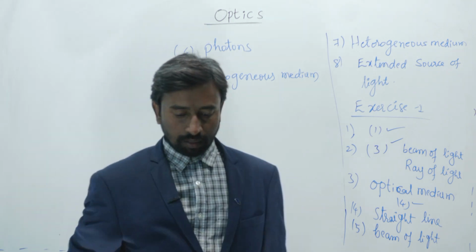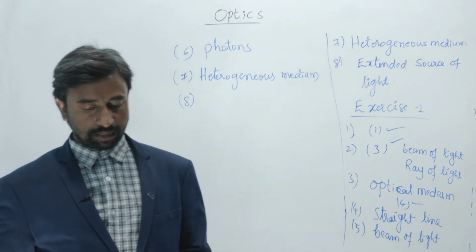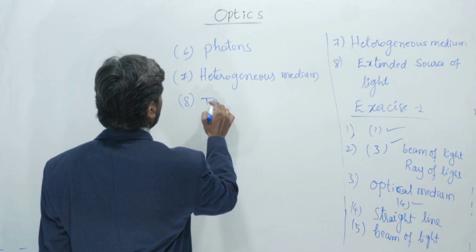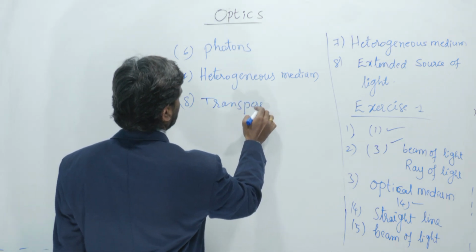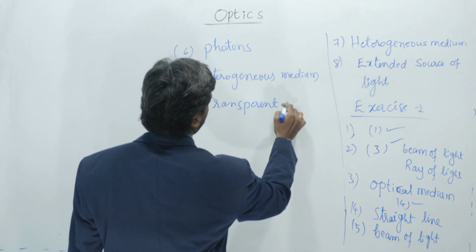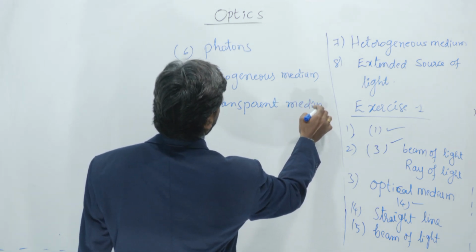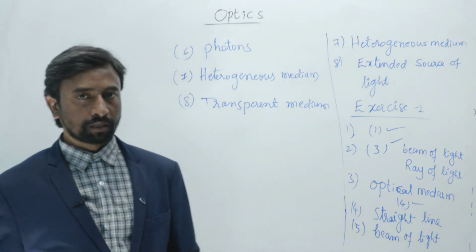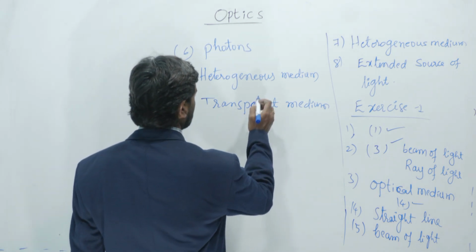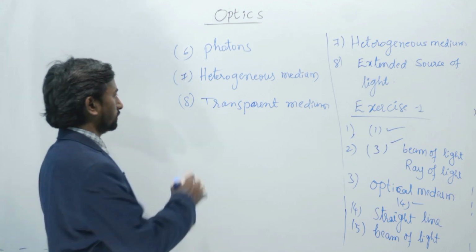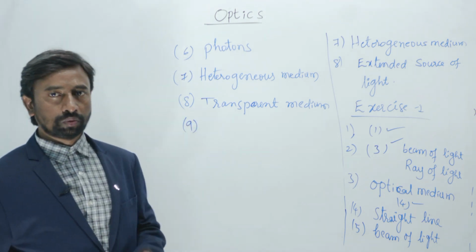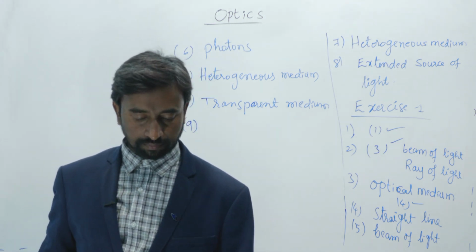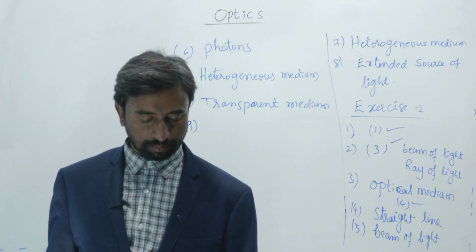Next, the eighth one. A medium which allows most of the light energy to pass through it is called a transparent medium. We have discussed the transparent medium in the last class. The most of the light energy passes through it, so it is a transparent medium.